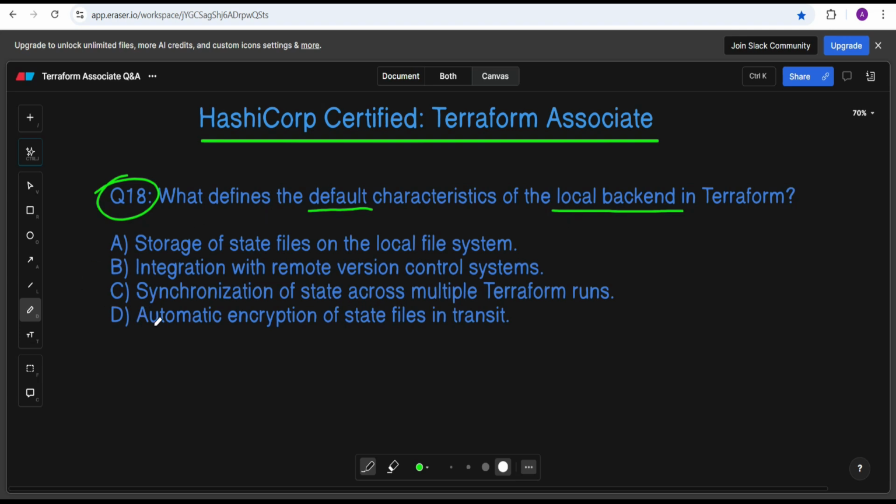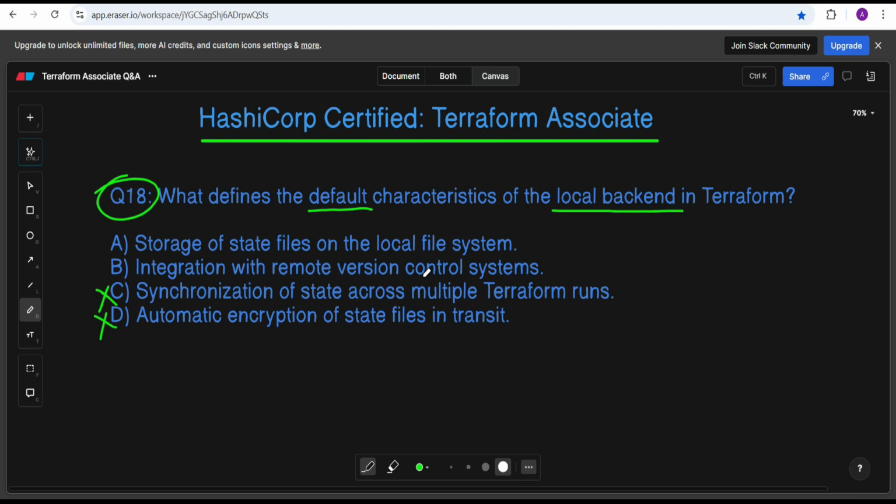Okay, so the option, automatic encryption of state file in transit, this is not correct. Why? The default local backend does not automatically encrypt a state file in transit. So this is wrong. Synchronization of state across multiple Terraform runs. The default local backend does not synchronize the state across multiple runs. It operates within a single local context and does not involve synchronization between different Terraform executions. So this is also wrong.